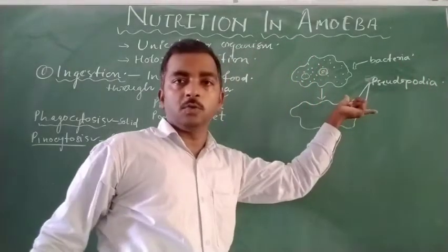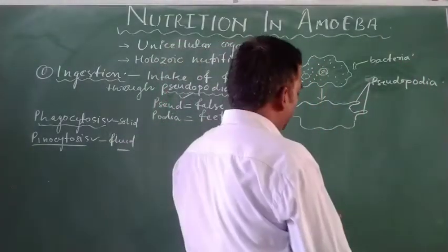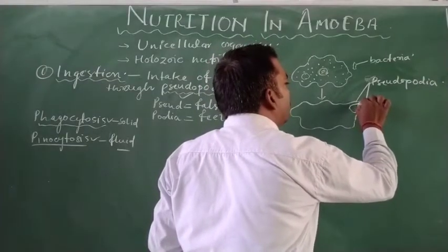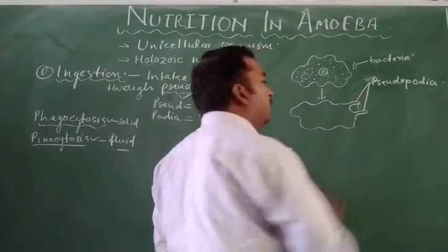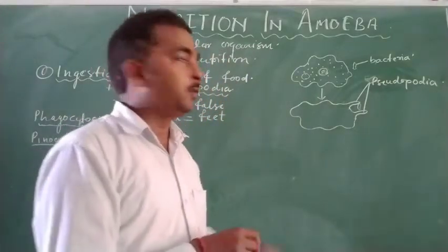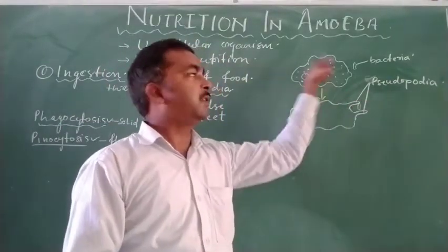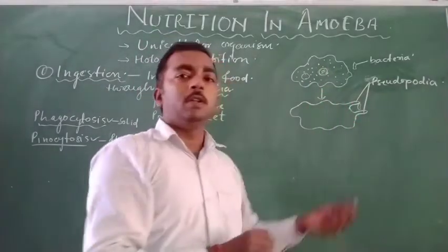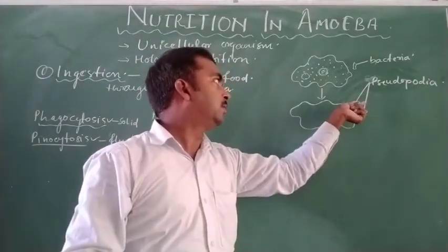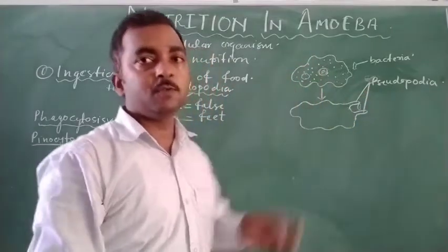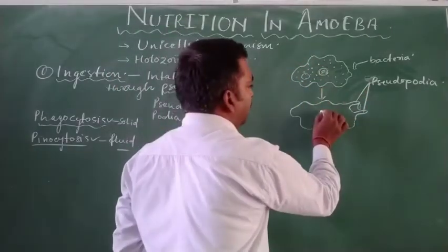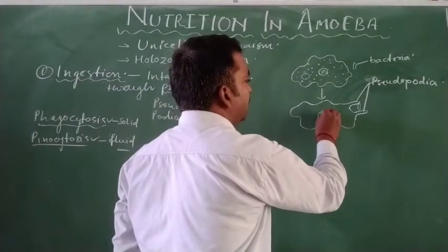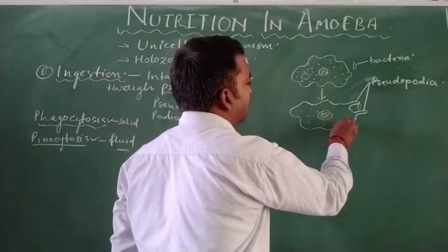These are the two pseudopodia, and they are made because food material comes near the surface. The cell membrane pushes out, and that pushing out makes a structure known as pseudopodia. The other structures are the same, the nucleus and the cytoplasm.